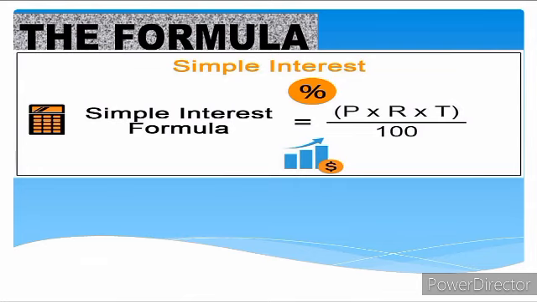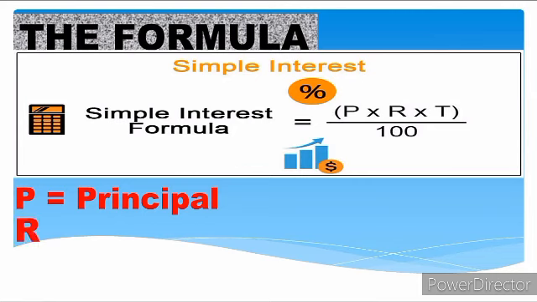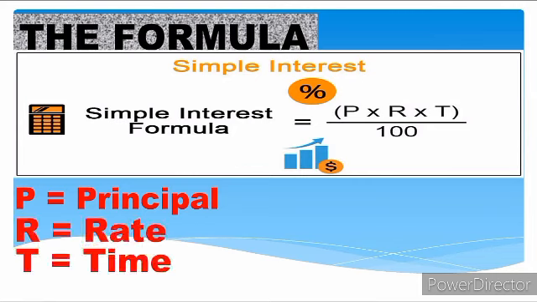Now to calculate your interest, the formula is P times R times T over 100. Now what is P? P is the principal. The R means the rate, and T is time. So simple interest is equal to principal times rate times time over 100.